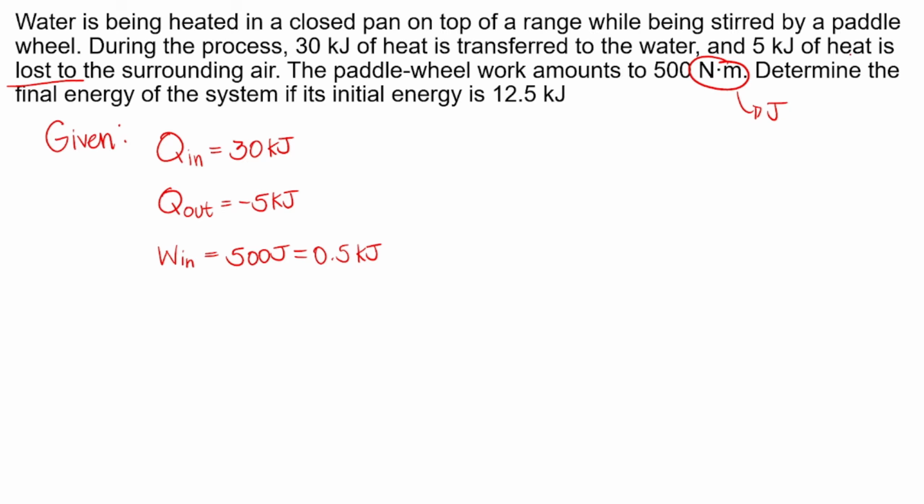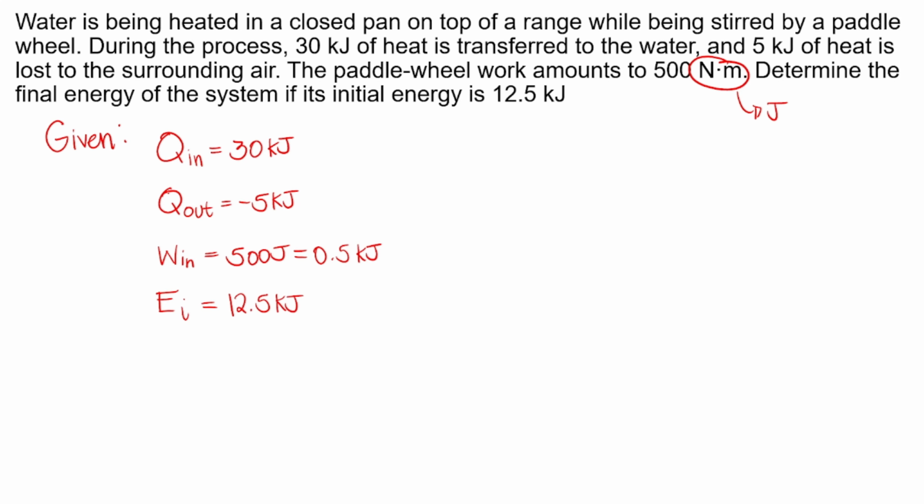Okay? So, we are asked to determine the final energy of the system if its initial energy is 12.5 kilojoules. So, meron tayong initial energy na denote that by E sub I kasi initial, 12.5 kilojoules yung initial energy sa system natin.